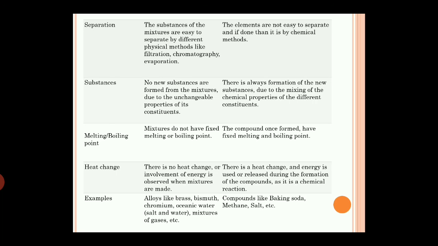Melting and boiling point. Mixtures do not have fixed boiling or melting point, while compounds have fixed melting or boiling point. Heat change. There is no heat change or involvement of energy observed when mixtures are made, while in compounds there is heat change and energy is used or released during the formation of compounds as it is a chemical reaction. For example, mixtures include alloys like brass, bronze, oceanic water because it involves salt and water, mixture of gases, etc. While compounds include baking soda, methane, salt, etc.